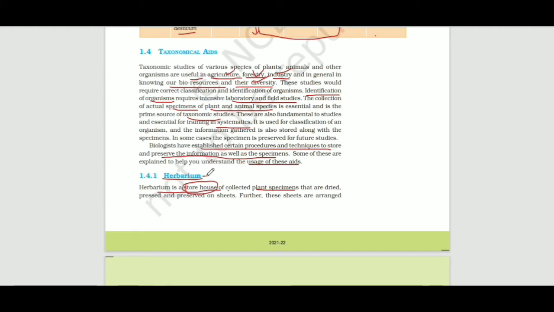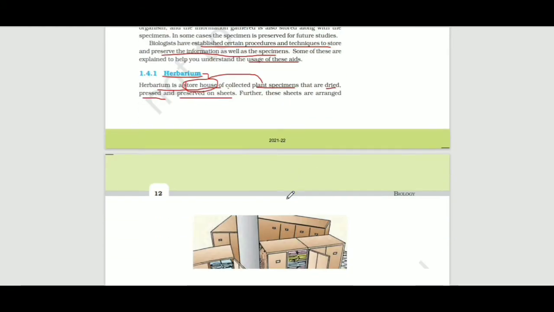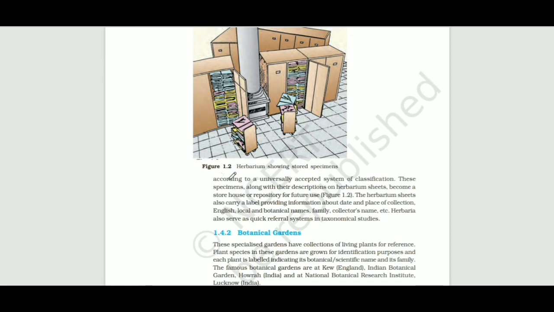Herbarium is a storehouse for plant specimens that are dried, pressed, and preserved on a sheet. Further, these sheets are arranged according to the universally accepted system of classification.